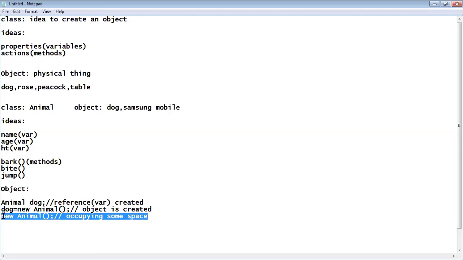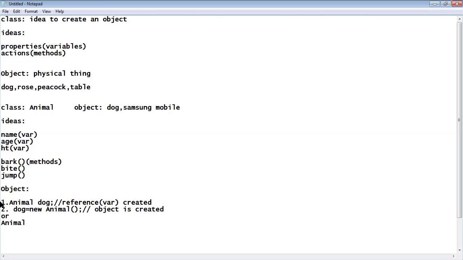Okay, fine. Leave this step. This will come in your advanced applications; later on, I will discuss. Leave it. But this looks clumsy. I will put this in another shape, or you can write like this. You can create an object like this. See what I'm doing: I'm clubbing step number 1 and step number 2 here. Just be watchful. I'm combining them here: Animal dog is equal to new Animal.